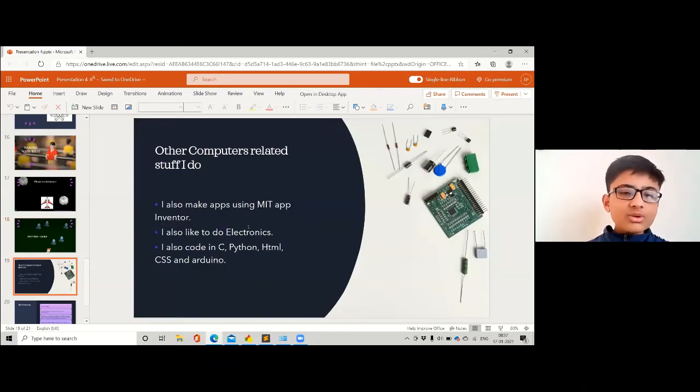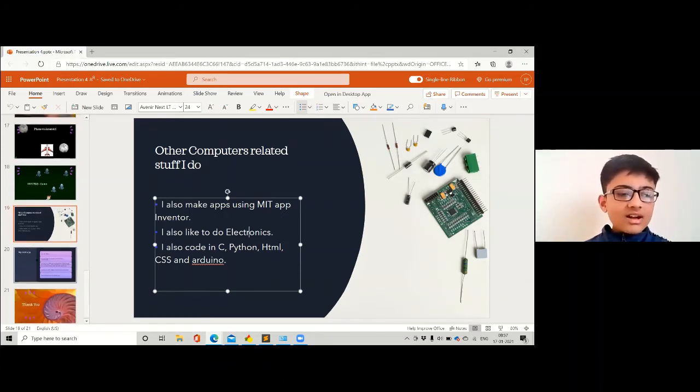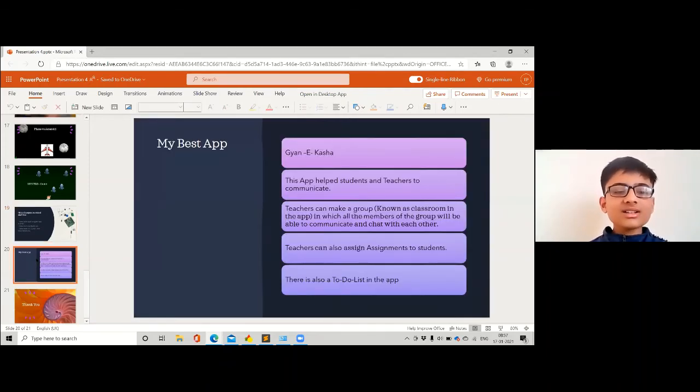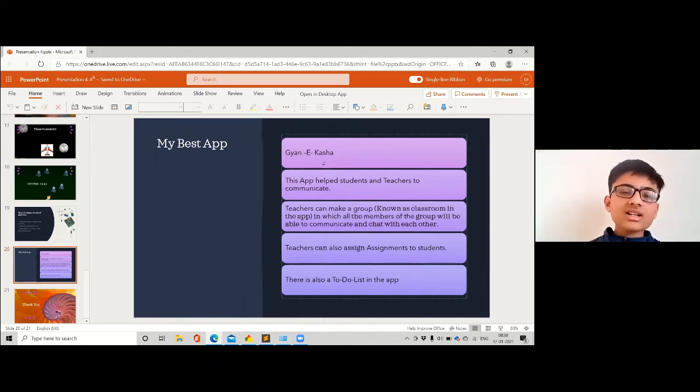Now, besides this, I do other computer-related stuff. I also make apps using MIT App Inventor. I like to do electronics and I do C and Python, so I know a couple of languages. Now I'm going to show you a glimpse just in text because we have a time limit. I can't show you the app, but I'll show you the features of one of my best apps. The app was Gyan E-Kaksha. In Hindi, Gyan means knowledge, E means electronic, and Kaksha means class.